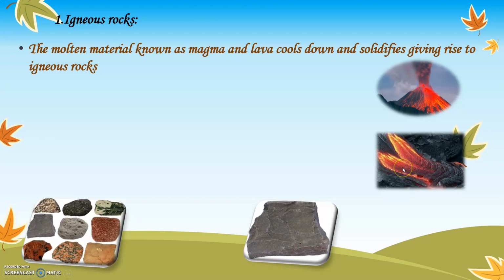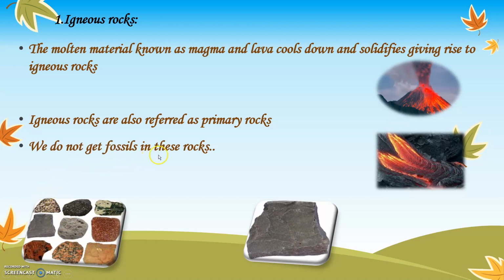I'm sure you must have seen the gel material, jelly. Years later, these gel materials cool down and become a solid state. Out of that, rocks are formed. Those rocks are called igneous rocks. Igneous rocks are also referred to as primary rocks. These are the examples of the igneous rocks.